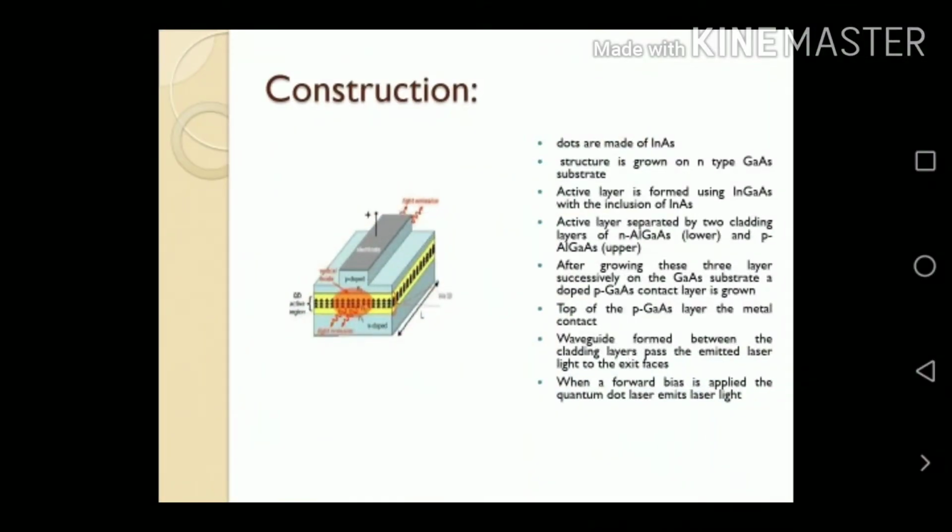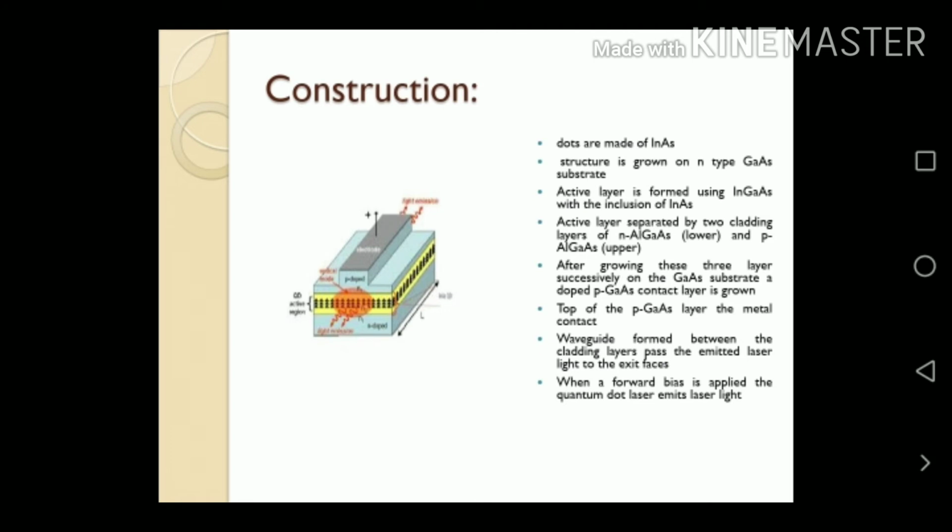Okay, next we discuss the construction and the working of the quantum dot laser. First we discuss the construction part. Here the dots are made of indium arsenide semiconducting material. The quantum dots are the active layer. This indium arsenide structure is grown on an N-type gallium arsenide substrate. Then the active layer is formed using indium gallium arsenide with the inclusion of indium arsenide. The active layer is separated by two cladding layers of P-type and N-type.